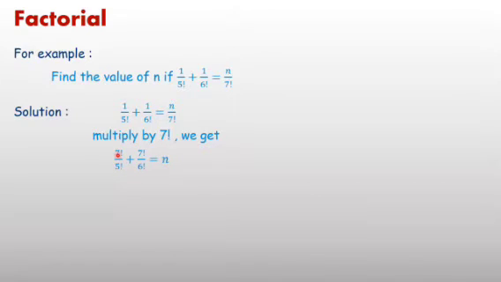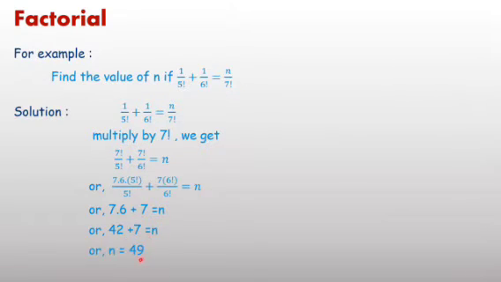Now factorial 7 we can write as 7 into 6 into factorial 5. Factorial 5 cancels out here. Plus 7 into factorial 6, factorial 6 cancels out. Then the result is 7 into 6 plus 7 equals n, or 42 plus 7 equals n, or n equals 49. In this pattern, we can solve questions based on factorial.